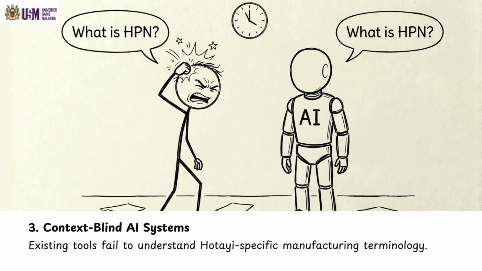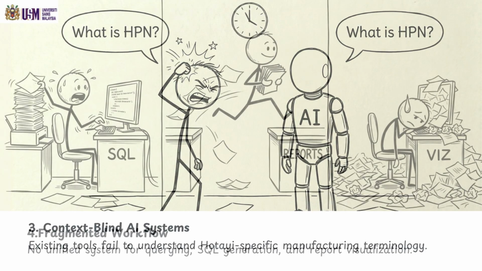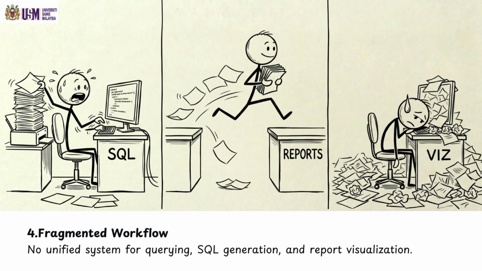Third, the existing AI tools don't understand factory-specific terminology. For example, if you ask about HPN, the AI doesn't have any clue what HPN is about. It's just as lost as anyone else. Fourth, there's no unified system. Staff are constantly jumping between SQL tools, report builders, and visualization tools, losing data and time along the way.